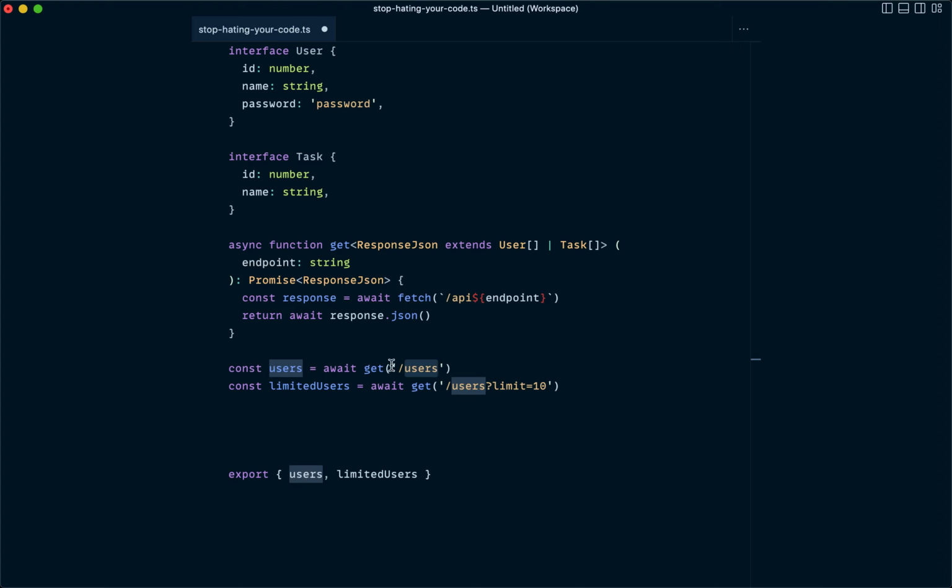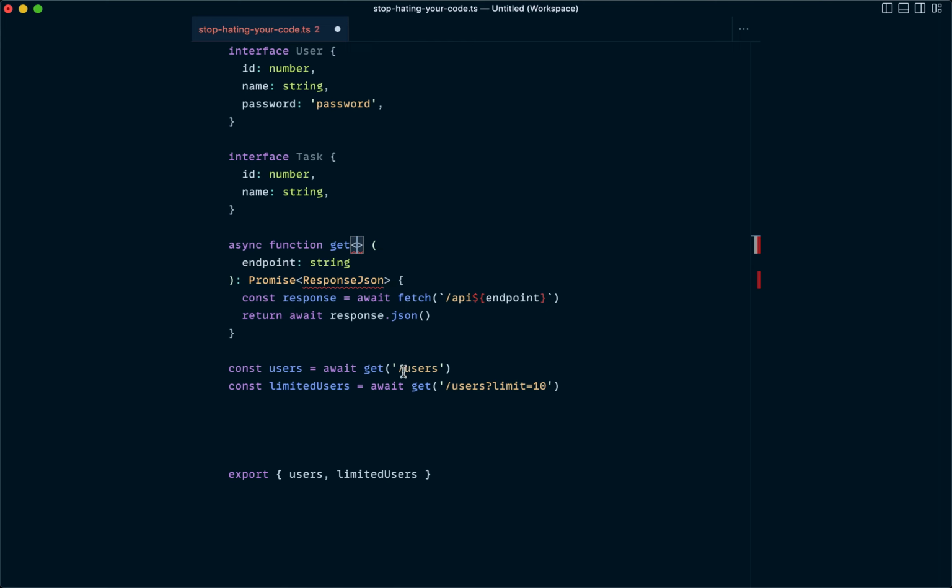This function parameter is what's giving me the information about the return type. So it would be really nice if TypeScript could also read that endpoint and infer the same information. And if you watched my previous video, you might recognize some of the stuff we're about to do. So there's definitely a way to do this.